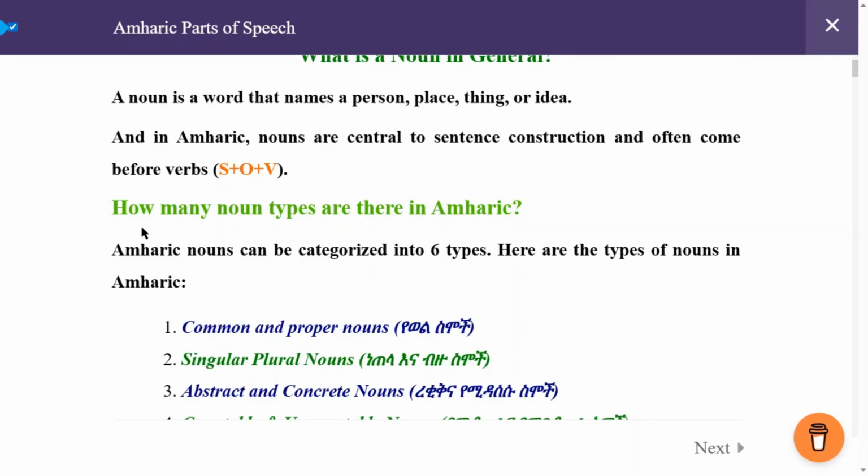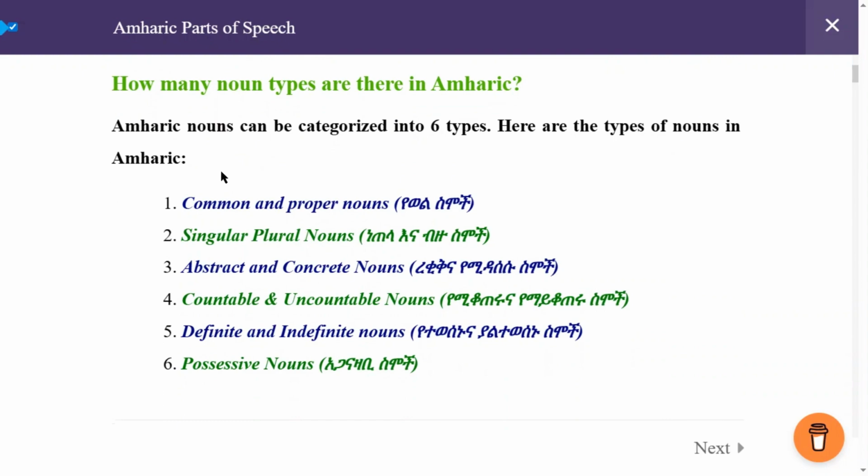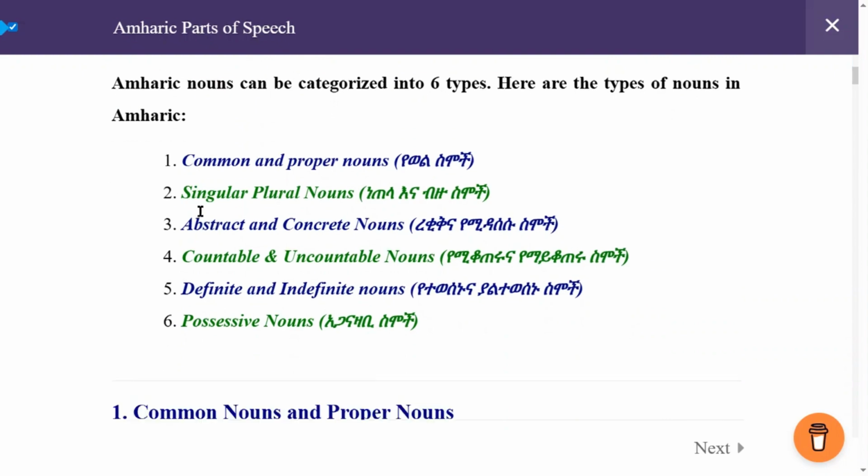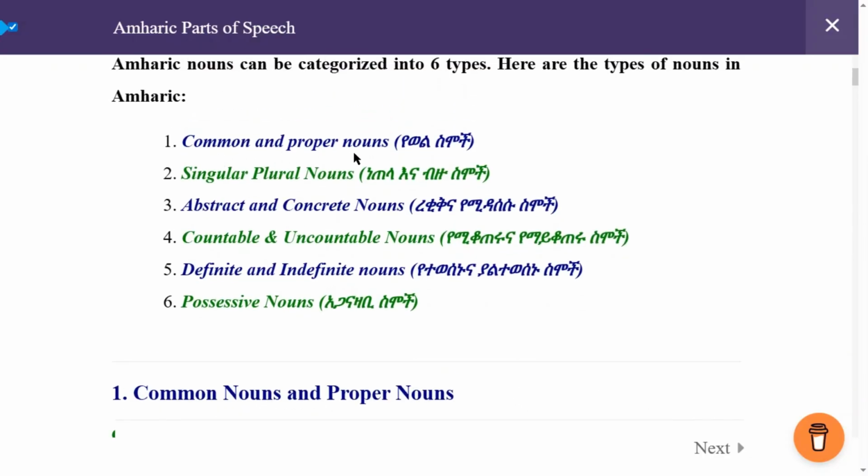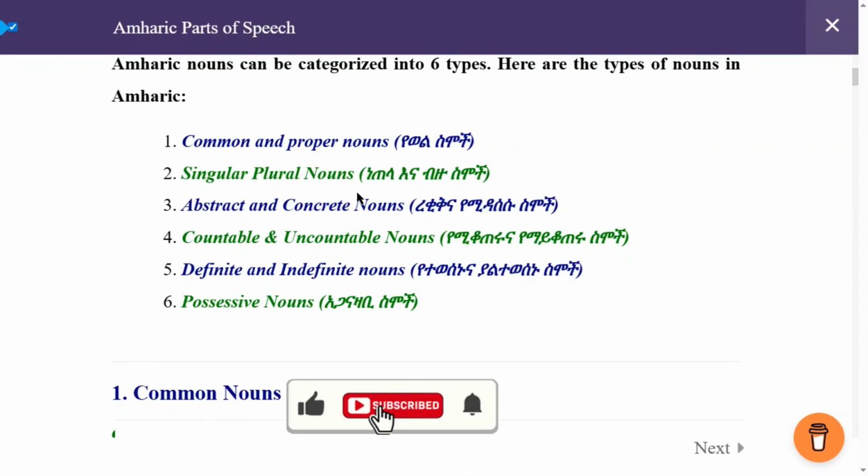So, how many noun types are there in the Amharic language? Amharic nouns can be categorized in 6 types. Here are the types of nouns in Amharic. The first one is common and proper nouns, የወል እና የተጸውዖ ስሞች. And the second one is singular and plural nouns, ነጠላና ብዙ ስሞች.